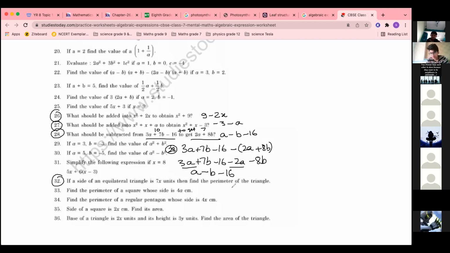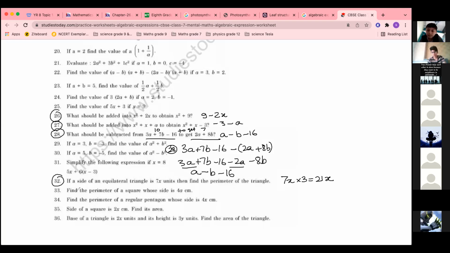Ma'am, is it correct? I sent you the answer. For 32, it is wrong. Okay, ma'am. Perimeter is boundary. Perimeter is sum of all the sides. Yes, Mohammed, correct. Ibrahim, correct answer. Yahya, correct. You have to do 7x into 3 or 7x plus 7x plus 7x. 21x. So it is 21x.